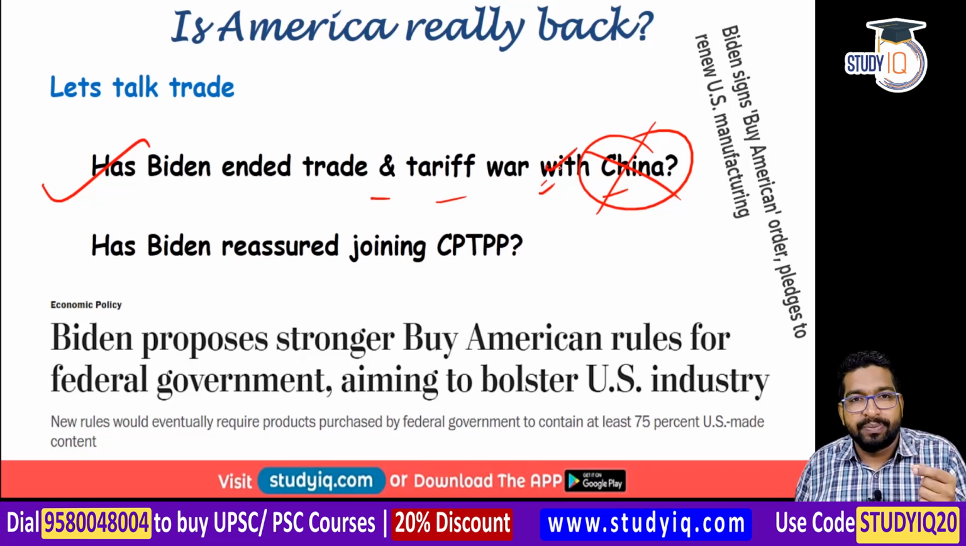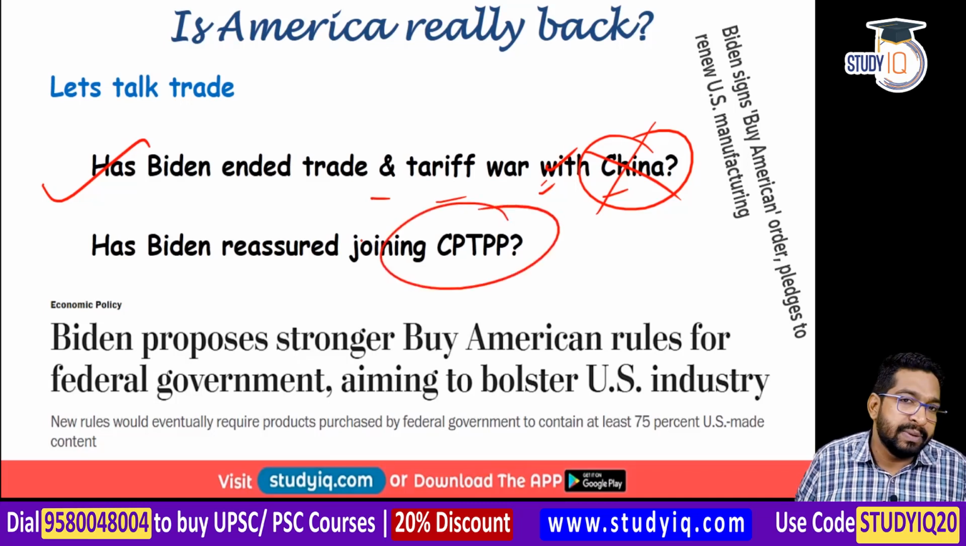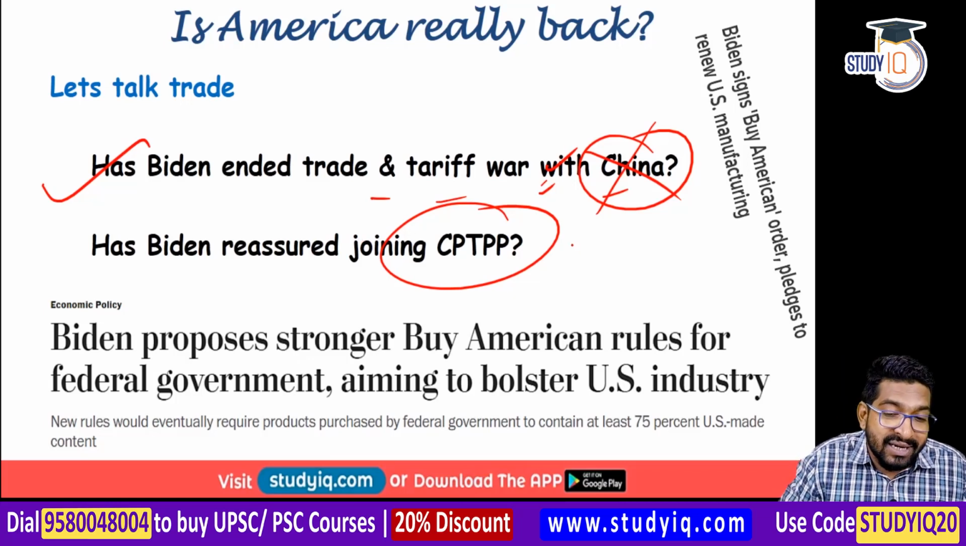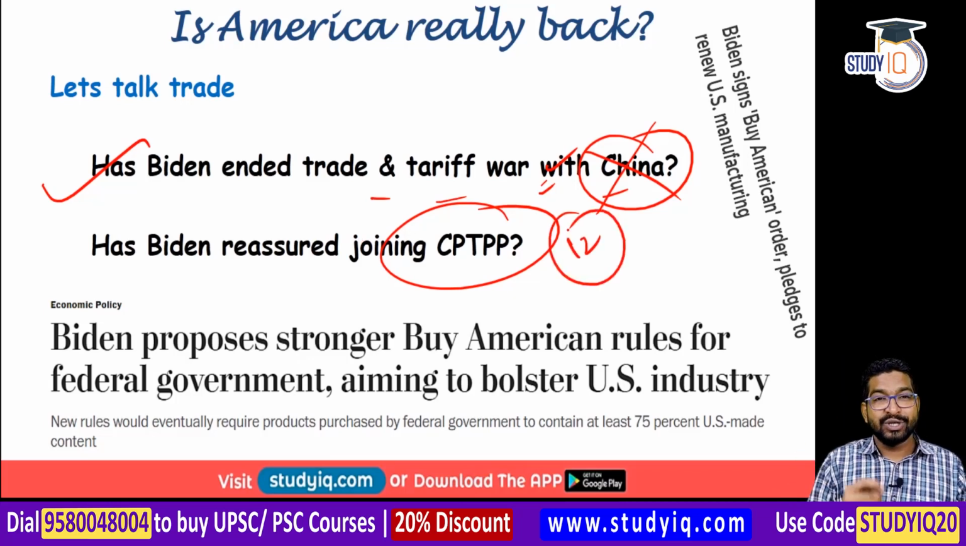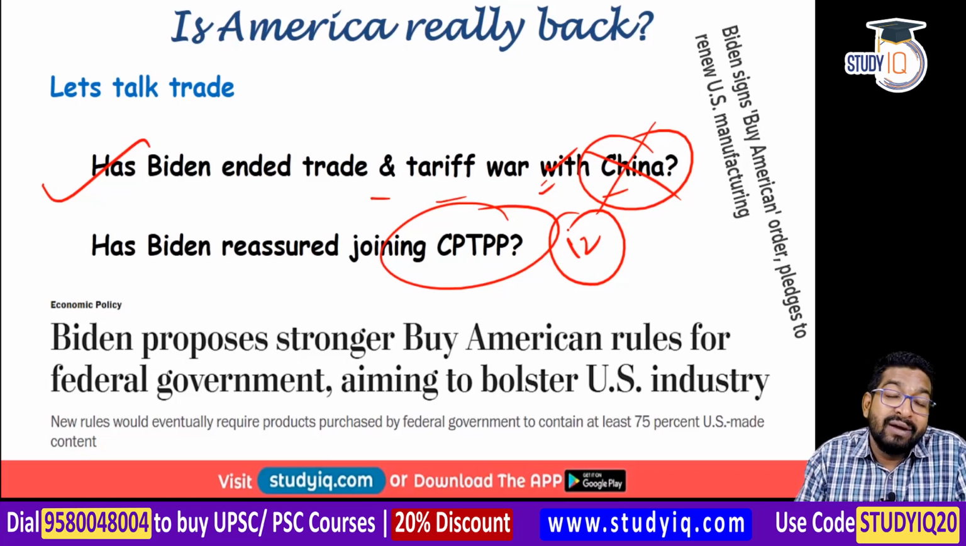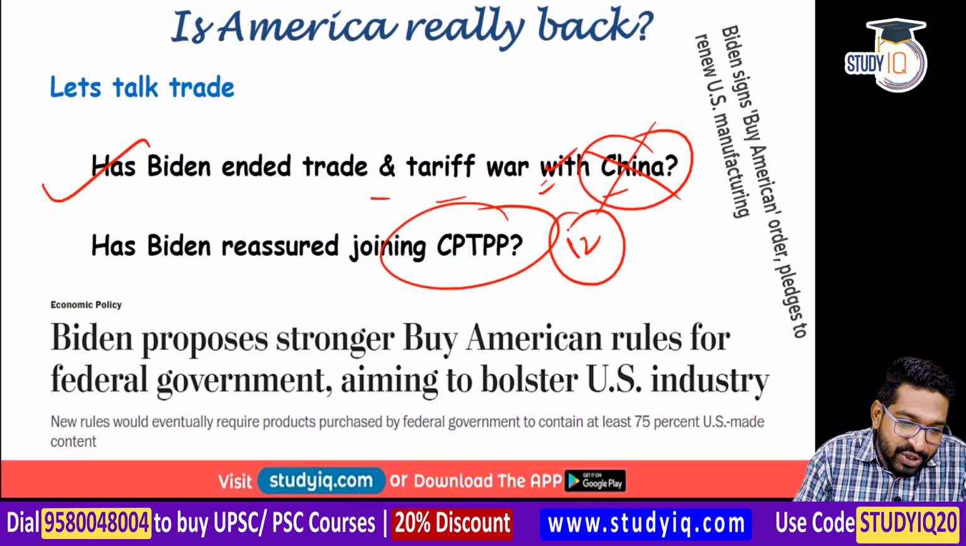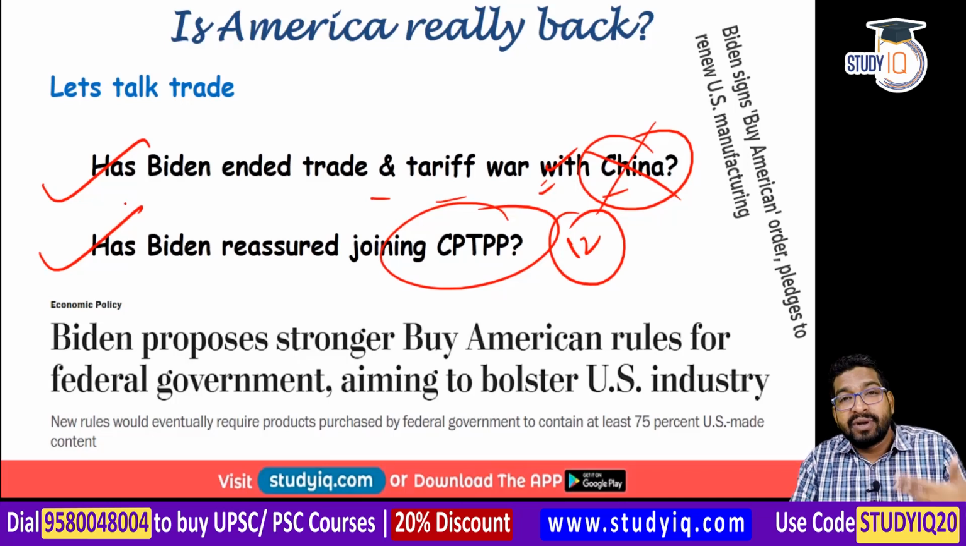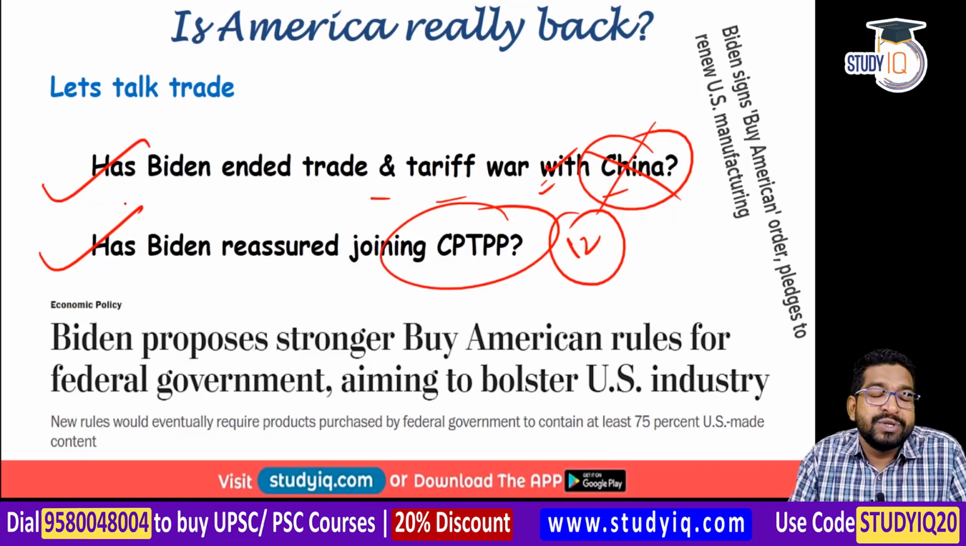But the next question: what the Trump administration did by its inward-looking policies, it said that I am not going to join the CPTPP, that is the Comprehensive and Progressive Trans-Pacific Partnership. Initially, under Barack Obama, it was envisaged that TPP would be a 12-nation setup, but the US said that we are not going to join. It is now an 11-nation Trans-Pacific Partnership. The question is, has Biden reassured joining the CPTPP? As of now, no.